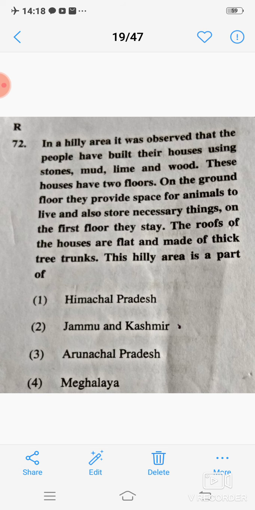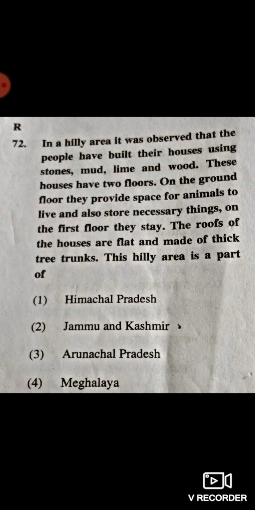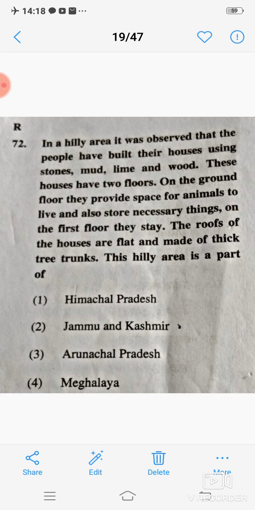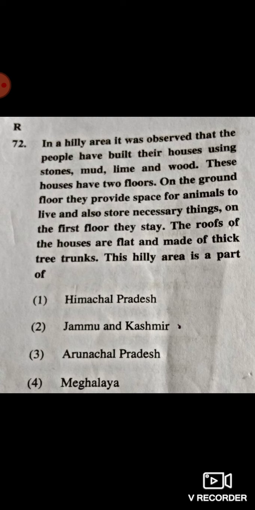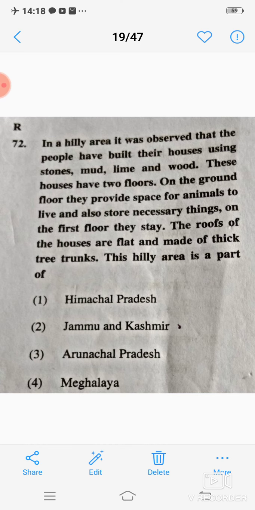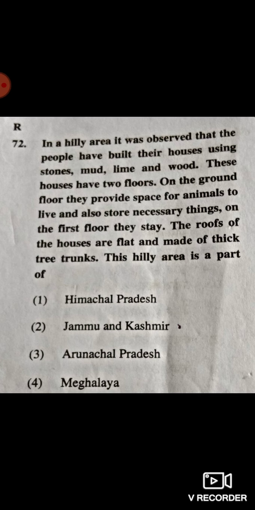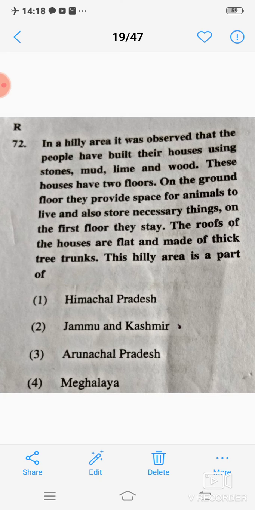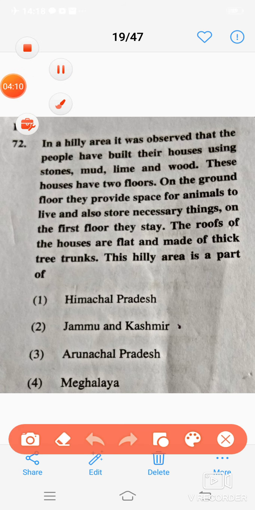Next question 72: in a hilly area, it was observed that the people have built their houses using stones, mud, lime and wood. These houses have 2 floors. On the ground floor, they provide space for animals to live and also store necessary things. On the first floor, they stay. The roofs of the house are flat and made of thick tree trunks. This hilly area is a part of? Correct answer is 2, Jammu and Kashmir.